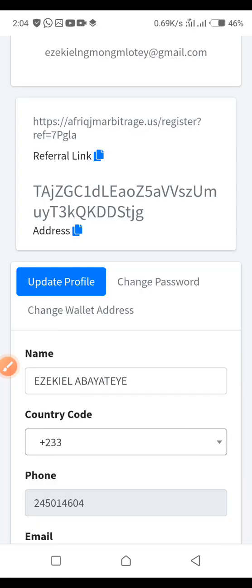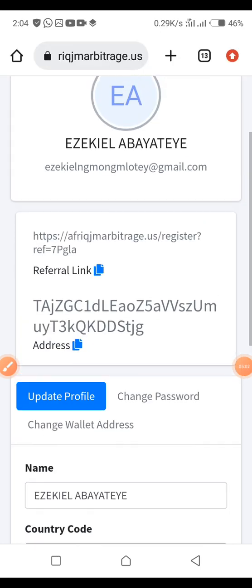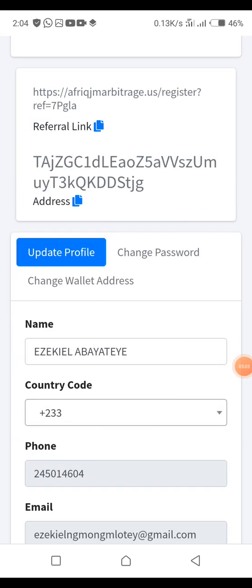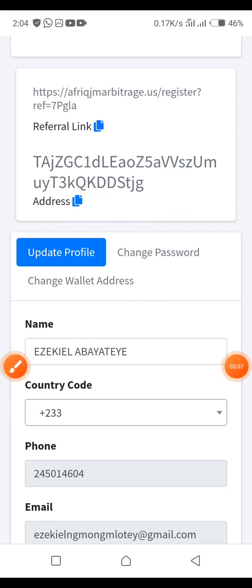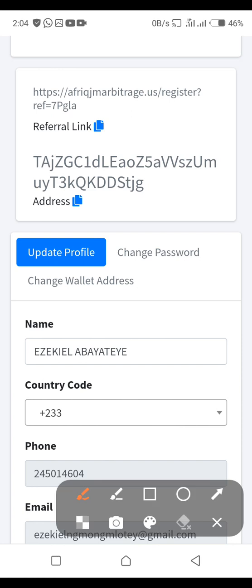Once you do that, it will open your profile for you. This is the old address I have here. That's what I'm coming to change. So what you do is click on this one that says change wallet address. Click on it.